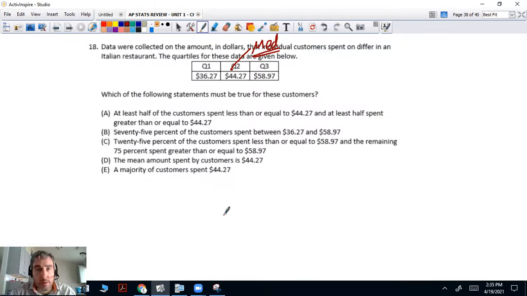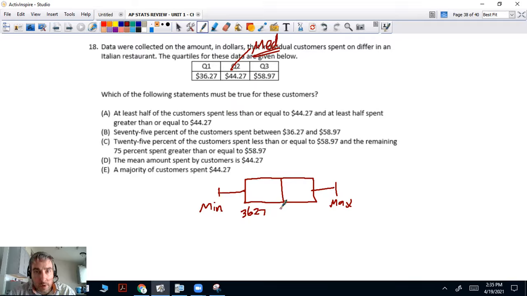Okay, let's get a box plot going. I don't care if it looks symmetric or not. We don't know our min, we don't know our max, but we do know these three numbers. We know 36.27, we know 44.27, and we know 58.97. What's up with the sevens? Are your meals costing that much?